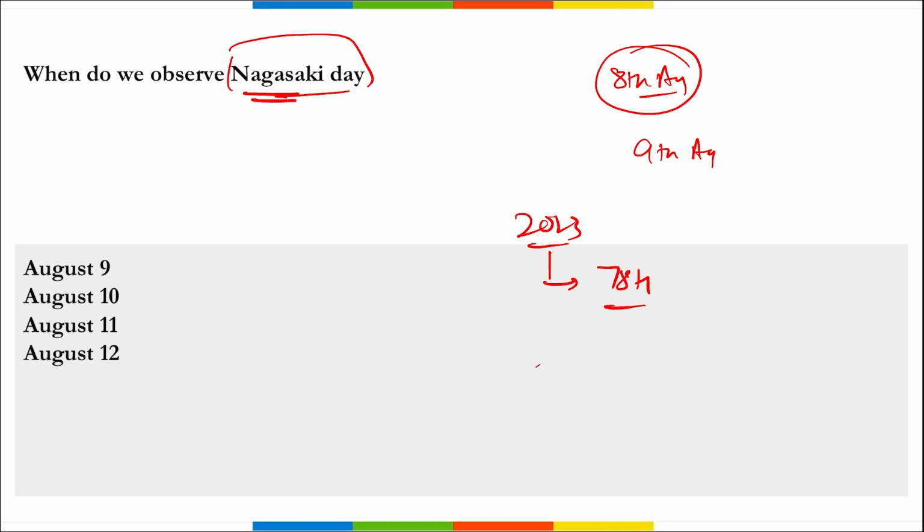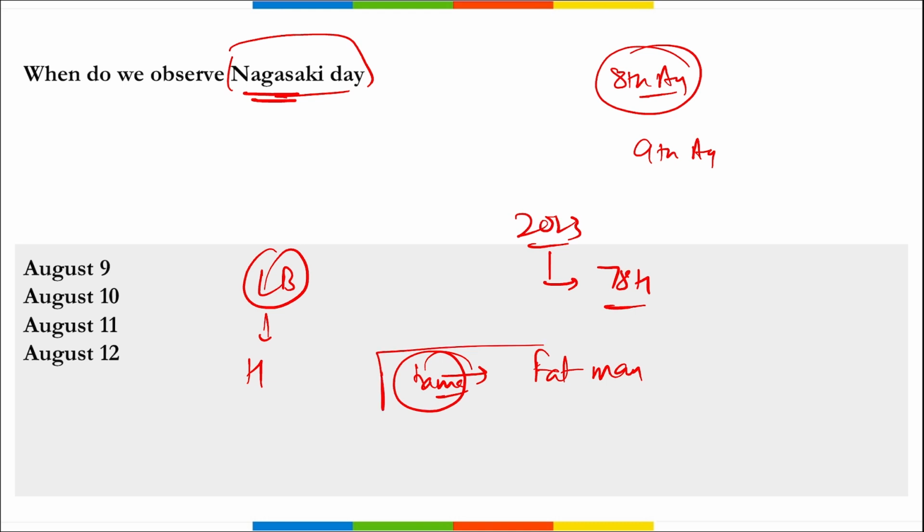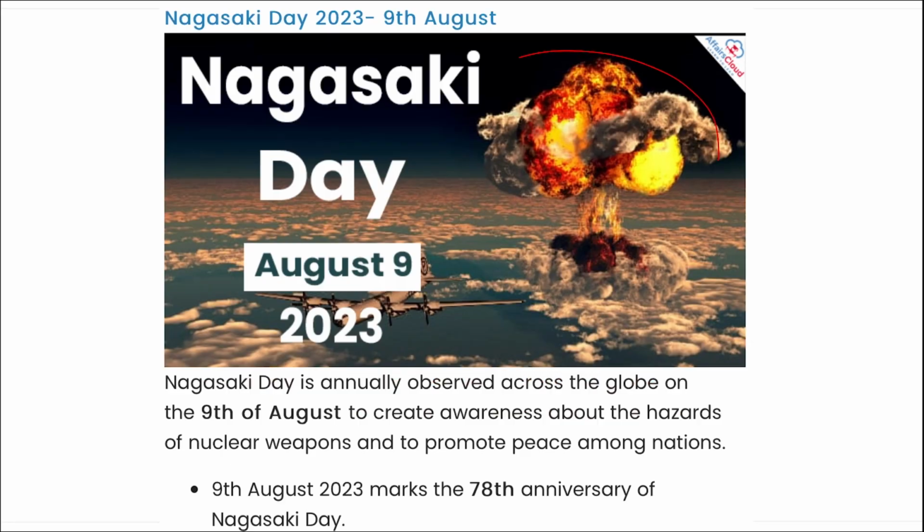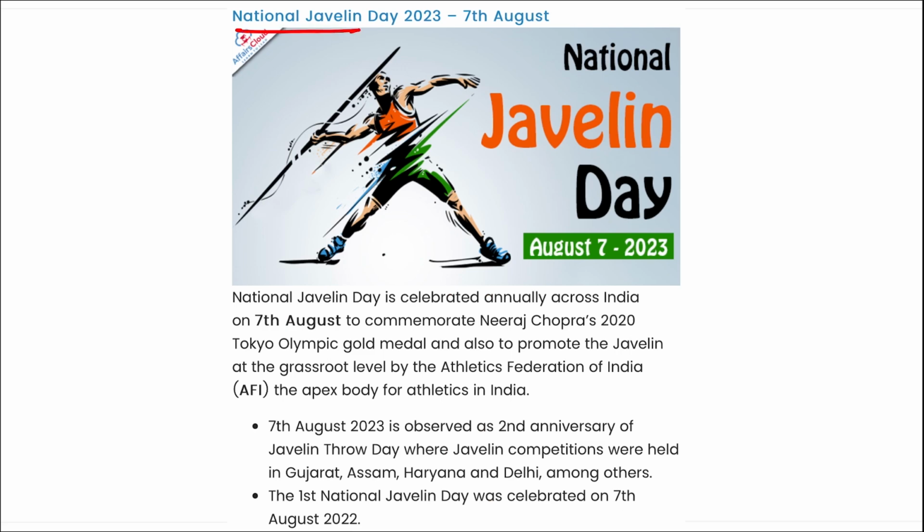The bomb that was dropped on Nagasaki is Fat Man, right? And Little Boy was dropped on Hiroshima. Correct? So this is the name of the bomb that was dropped by USA on Nagasaki, that is in Japan. Next here you can see Nagasaki Day observed on 9th of August, and it is the 78th anniversary of the Nagasaki Day.